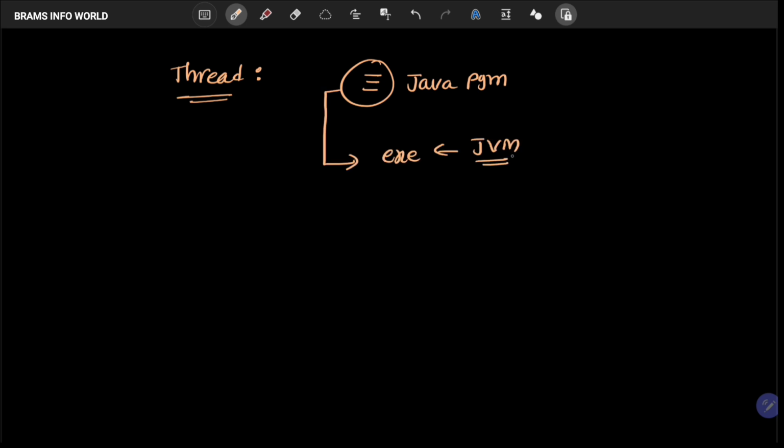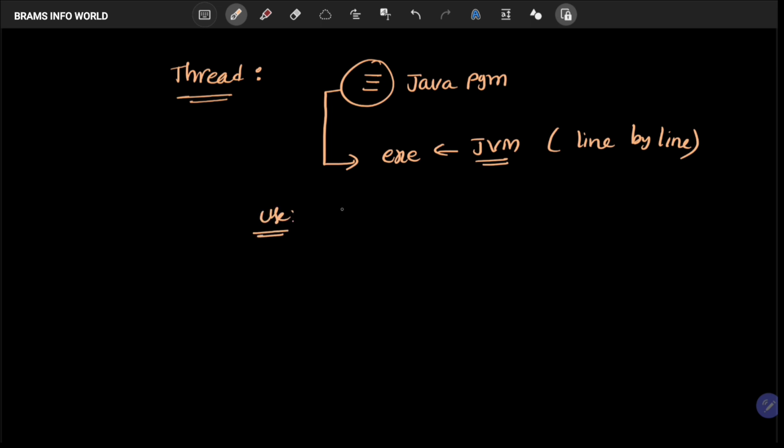So let us talk. Thread is nothing but one type of Java program, like a normal Java program. This program is executed by the JVM. As we said, the JVM executes the program line by line. And what is the purpose of the thread?